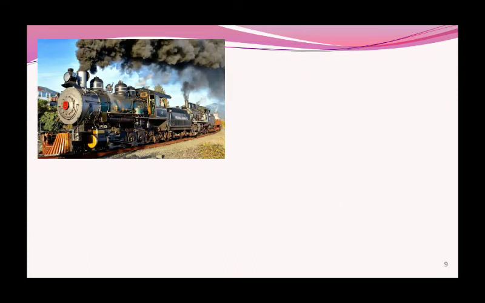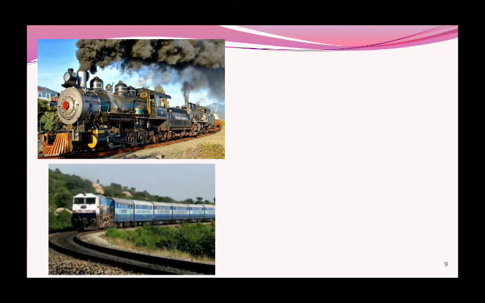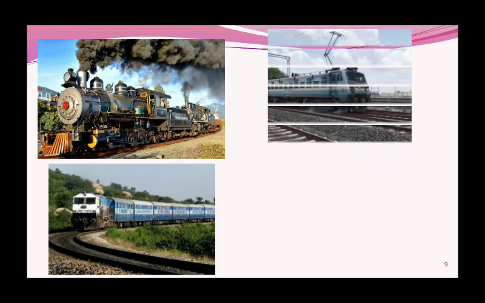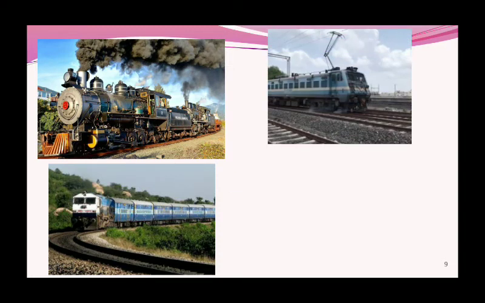Earlier we were using the steam engine, powered by the burning of coal. With the power of steam, the train was moving. After that came the diesel train, which we usually run nowadays also; the train is powered with diesel, and with the help of the diesel engine we move the traction. Now we are also using electric trains.